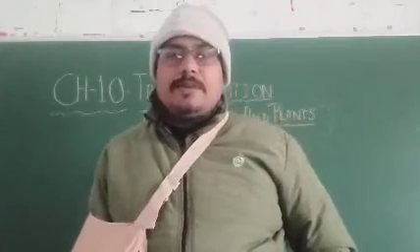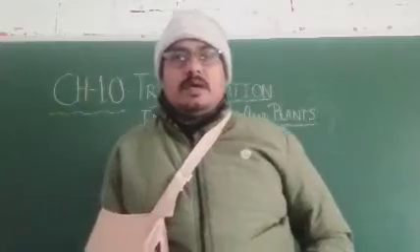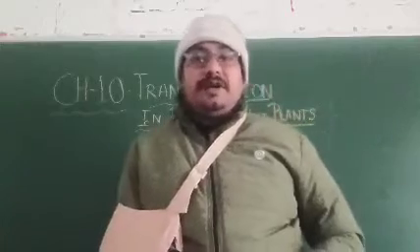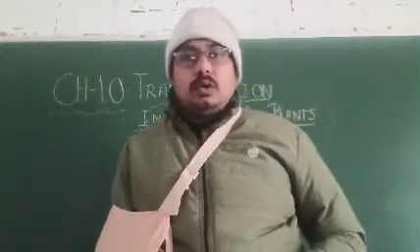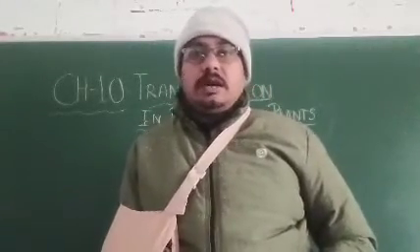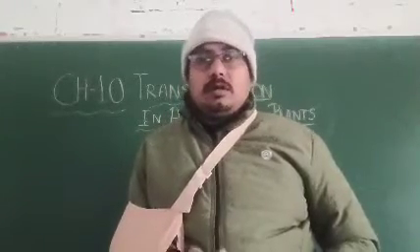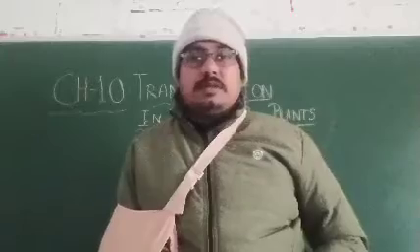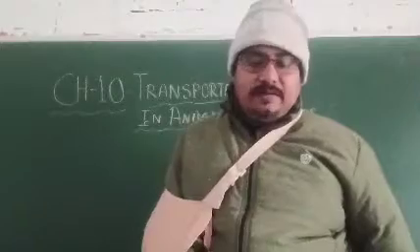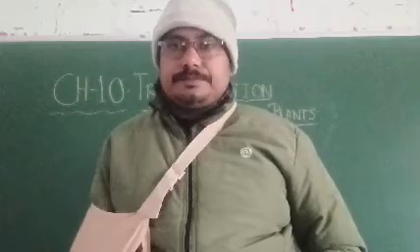Now, suppose, student, a person's kidney stops working, then what would happen? Then these waste materials which are filtered by the kidney could not be removed properly, and the waste material will remain in our body, and it will be very dangerous for that person, because waste materials like ammonia and uric acid will remain present in their blood and will flow in their body.